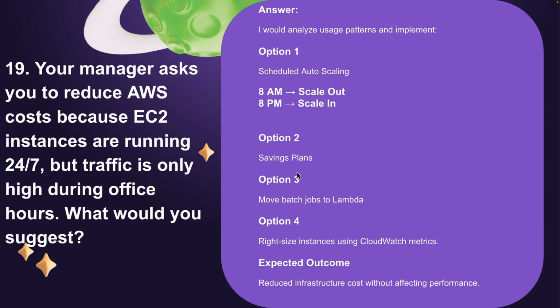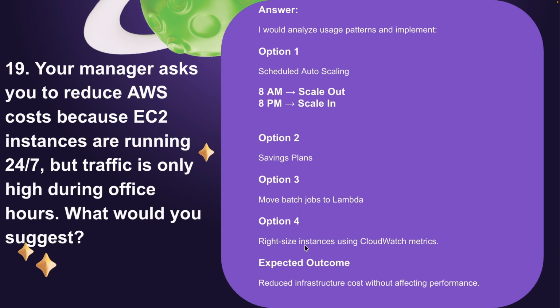The second option will be, if it is continuous, an EC2 application running, we can go with savings plans. The third option will be, if in the same EC2 instance we are running some kind of batch jobs, we can move to Lambda as an ETL process. This is also a very interesting topic, to process ETL data, like process lots of data via Lambda, and we can convert it into a different format. So this is also one more topic for a practical. I will show you one day.